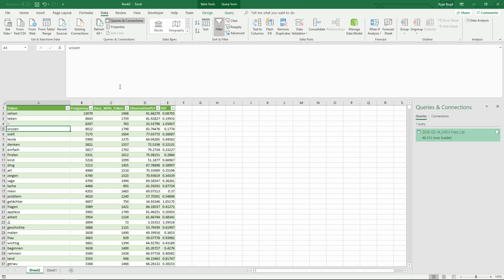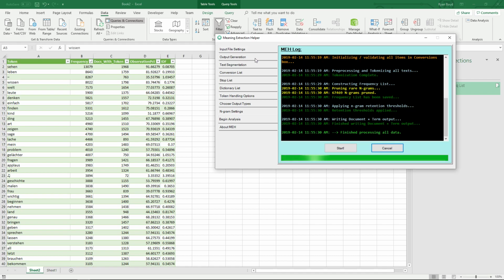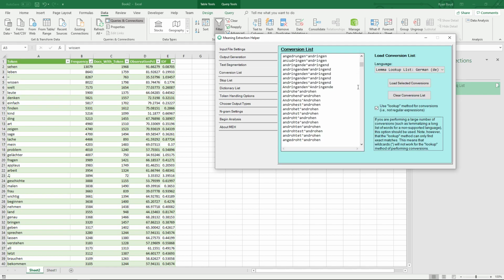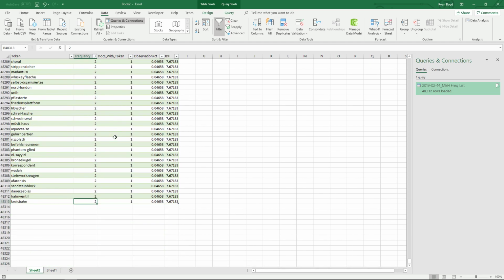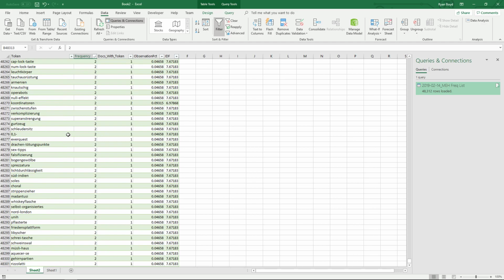And if you remember back to one of the previous tutorials, if there are words that did not correctly lemmatize from the conversions list, this lookup method of lemmatization, you can add those in here. Now for the most part, if you have words that are really uncommon, all the way down at the bottom of our list, that were not captured or were not lemmatized properly, it doesn't really matter.